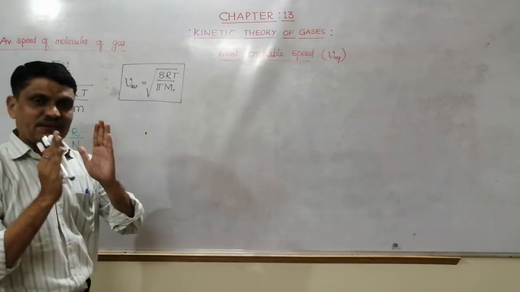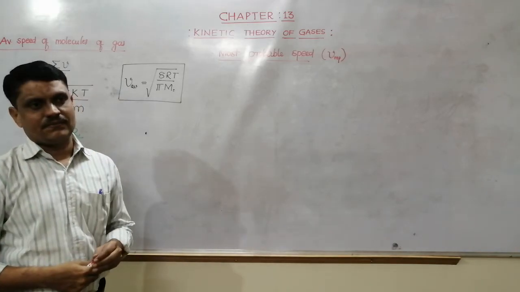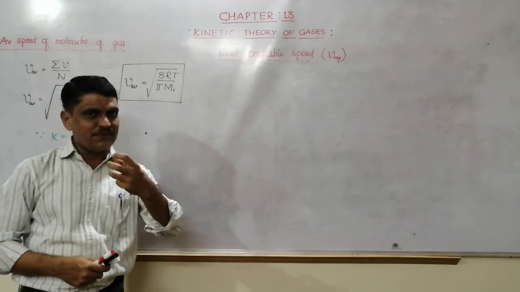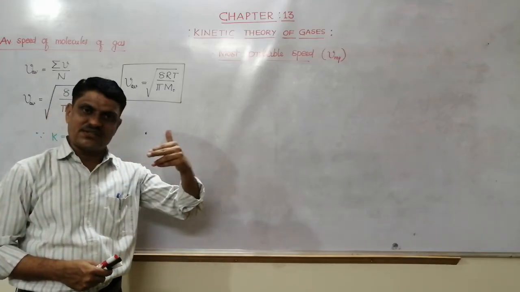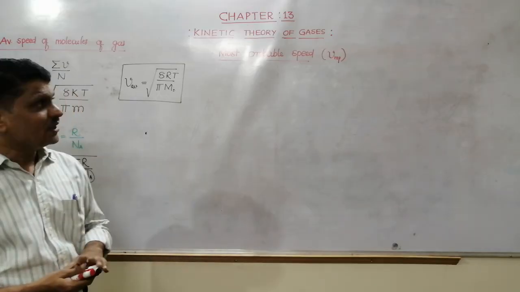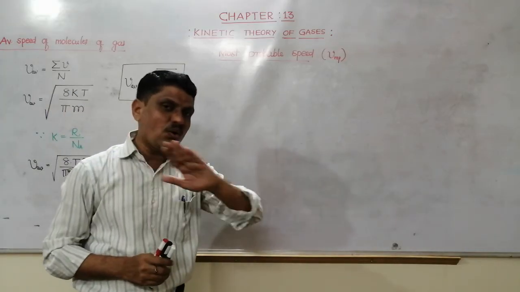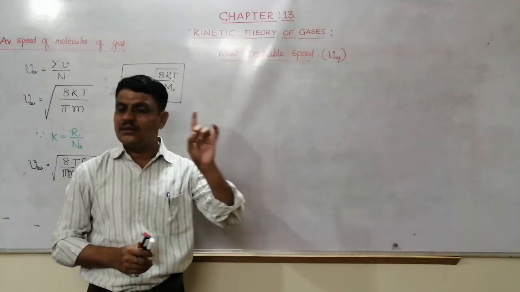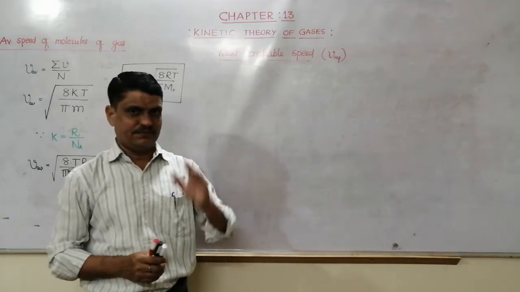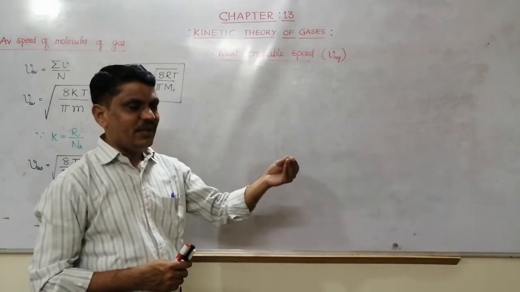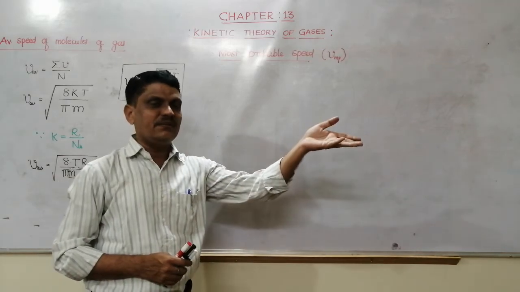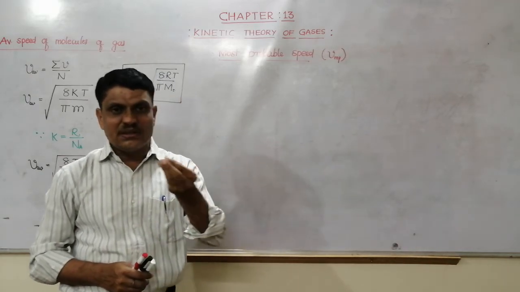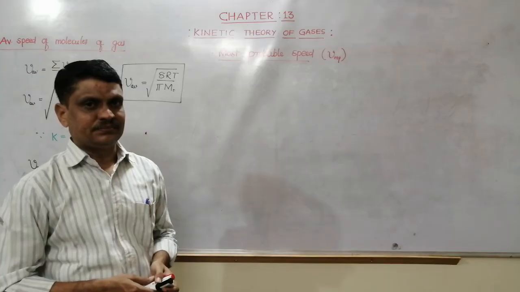See, we know that whenever we heat the gas, all molecules absorb the heat energy and start to move. You know, in a gas, all molecules do not move with the same speed. Some may move with a little bit more speed, some will move with a little bit less speed.